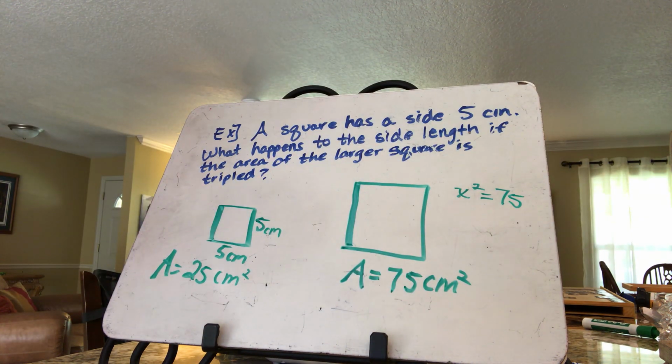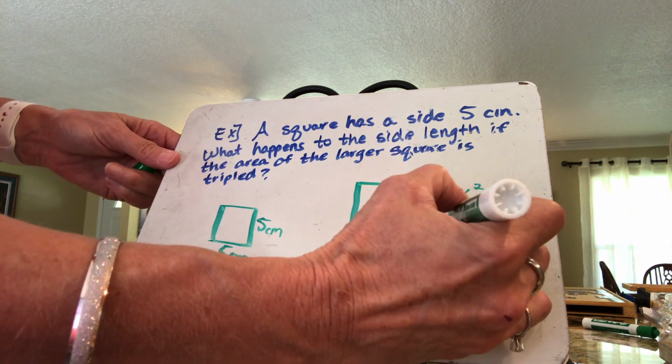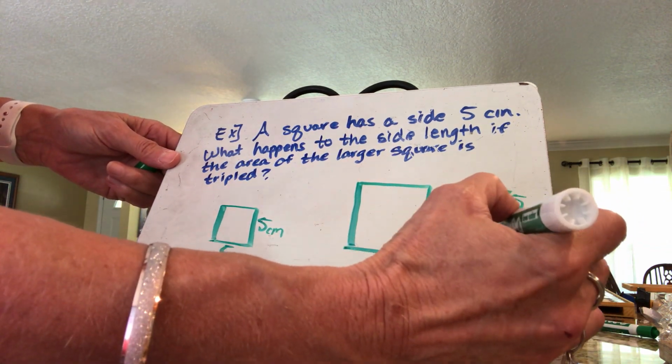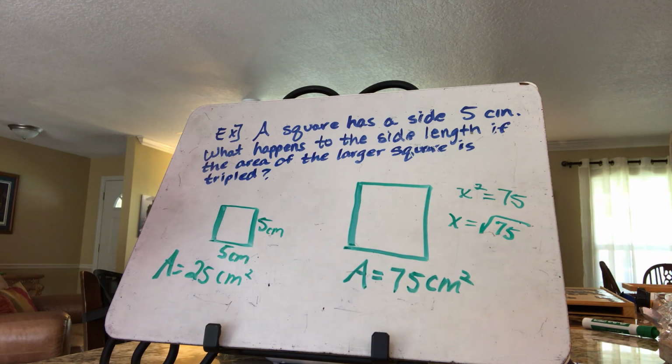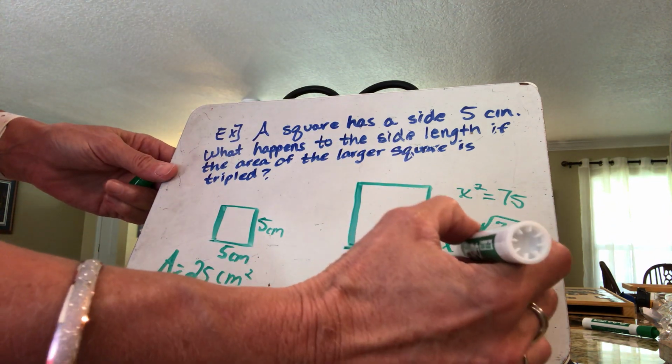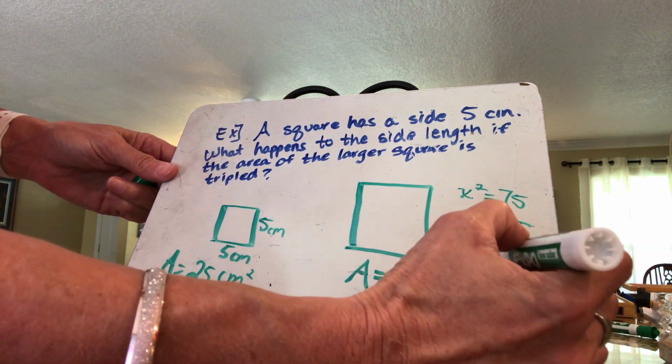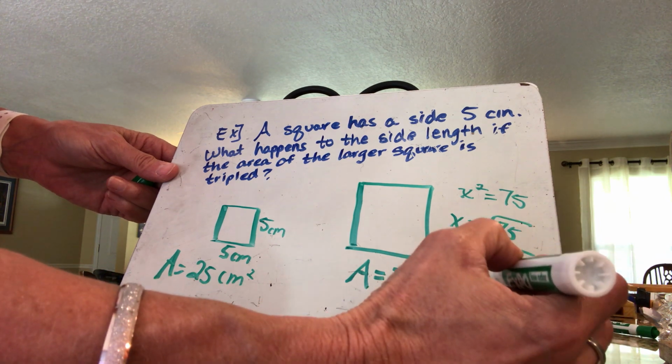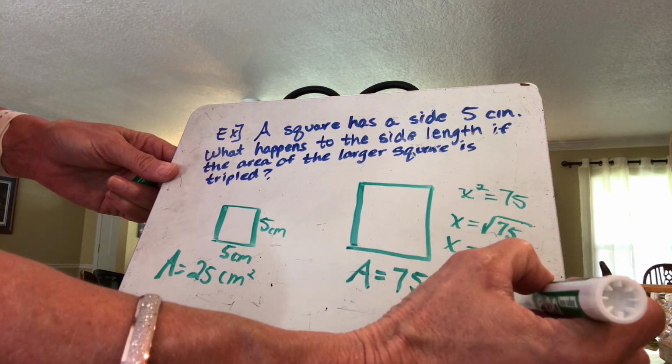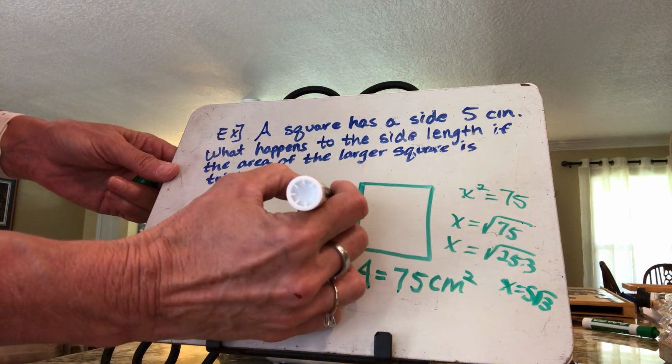So a little review on remembering to take the square root and simplifying it. So we want exact answers. So you would end up saying x is equal to the square root of 25 times 3, or one side is 5 square roots of 3.